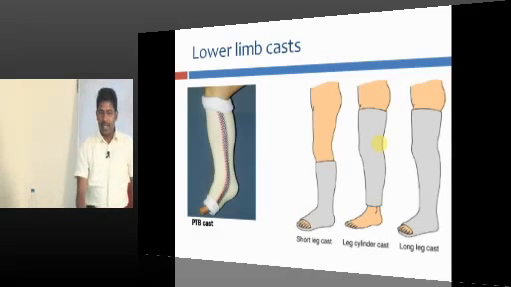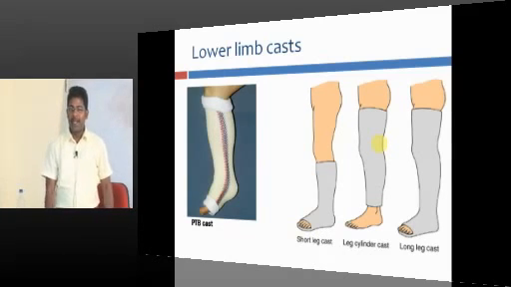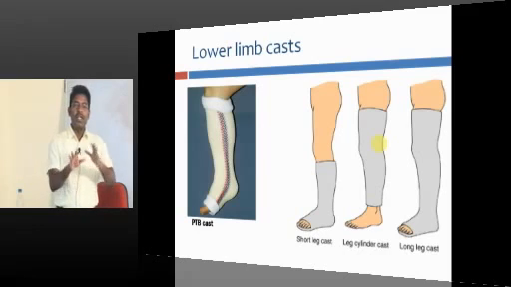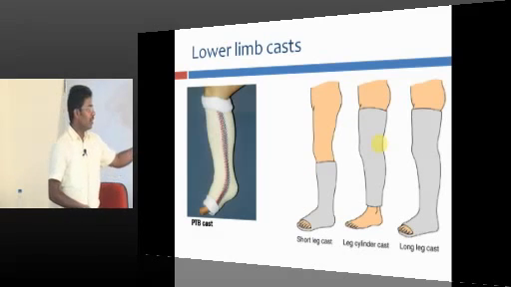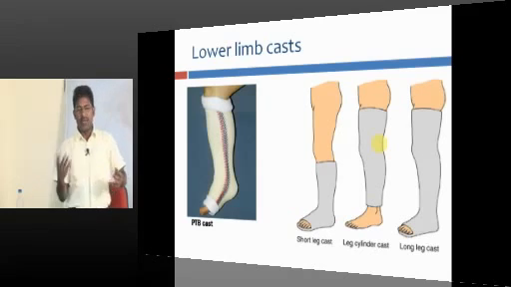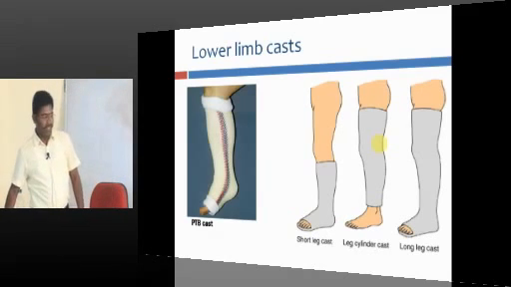So any fracture around the knee joint, distal femur fracture, proximal tibia fracture or patella fracture, where you think that the fracture does not require surgery, simple POP is enough. In that case, you can go for a cylinder cast. So cylinder cast and hip spica are other modalities to treat some fractures.